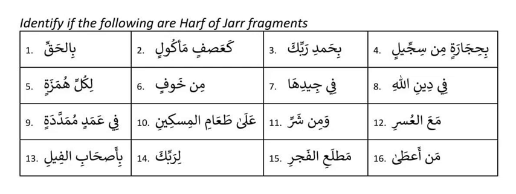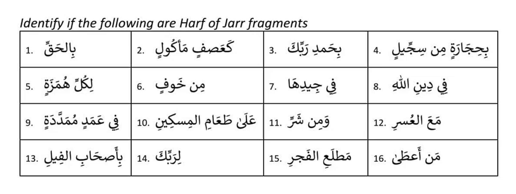The next one is fi amadim mumaddadatin, because of fi, amadun becomes amadin. Ala ta'ami, because of ala, ta'am becomes ta'ami. Wamin sharri, because of min, it becomes sharri, it becomes jar.